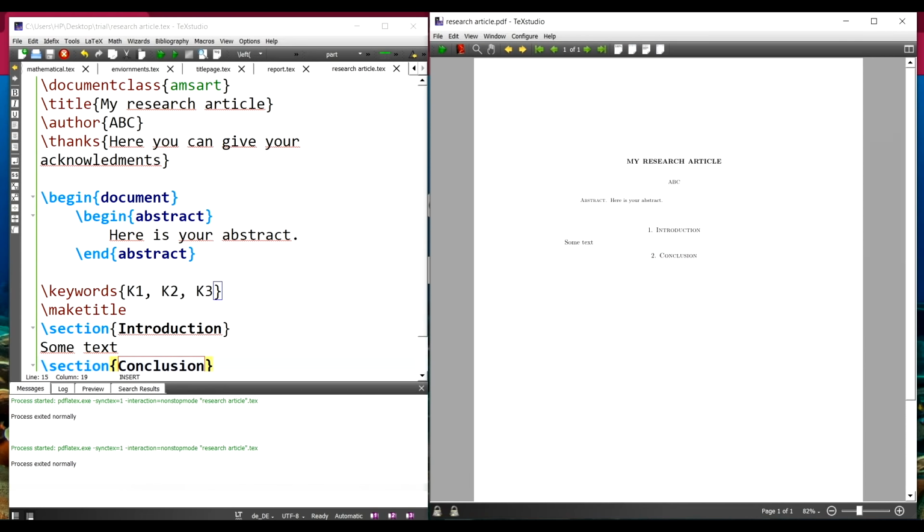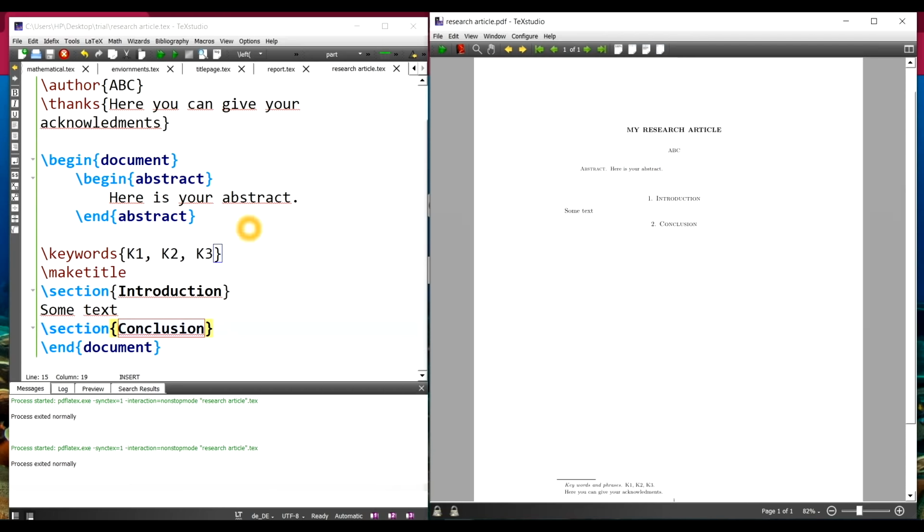So the title is to be written in this font size. This font has been decided. The authors list comes here. The acknowledgements which we wrote, their style file says it has to come here. So again, this is here. The abstract part is here. So you can see abstract, and whatever abstract you write will be in this format. My keywords are to be written at the bottom as a footnote.